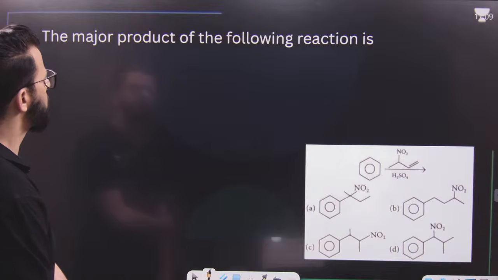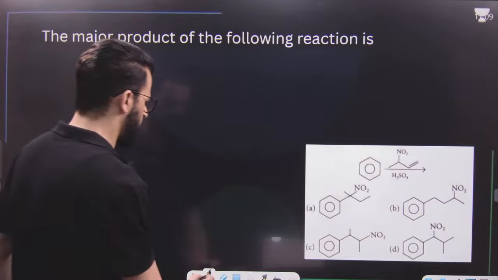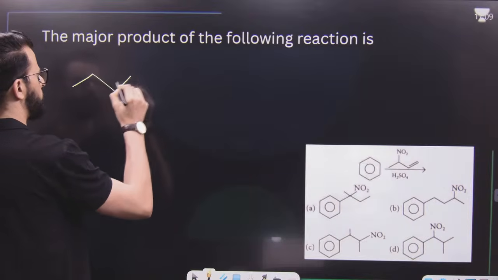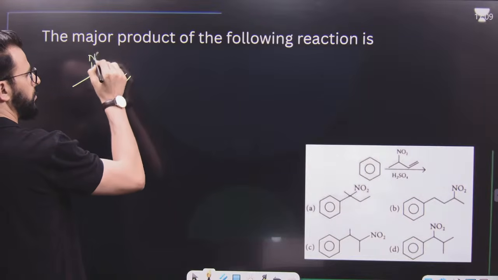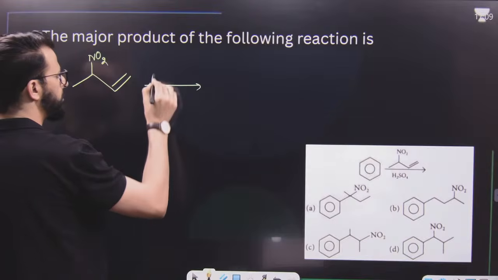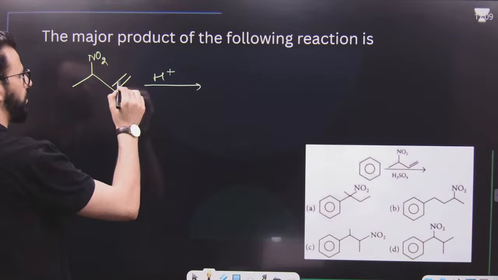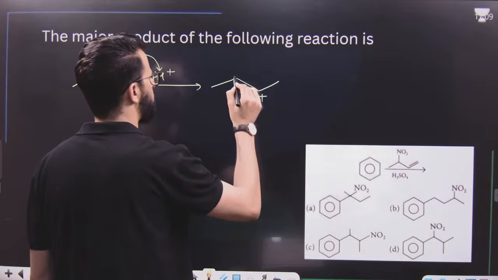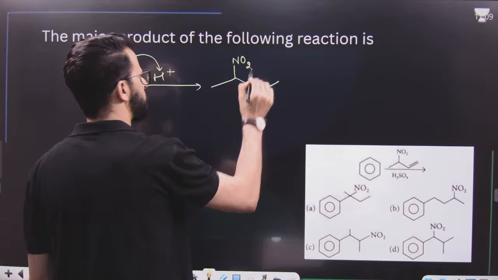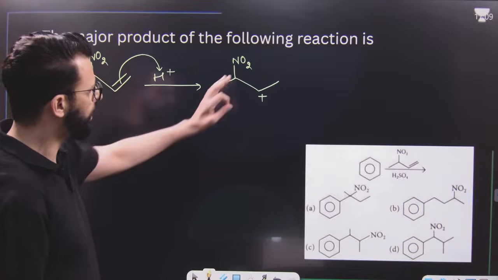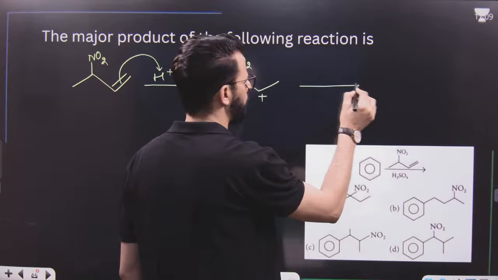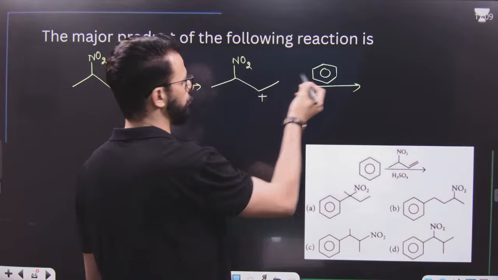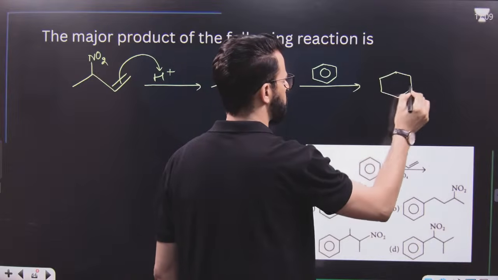After this, the major product of the following reaction. Major product of the following reaction is, have a look. We know when you are having this one on treatment with H2SO4, means in protonic acid, what will happen? Protonation of this will take place, and it will result in the formation of this. There will be no rearrangement of this carbocation as this is stable. After that, it will attack the benzene ring and will act as an electrophile.